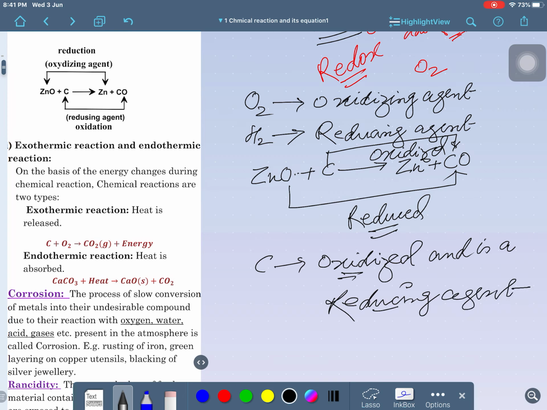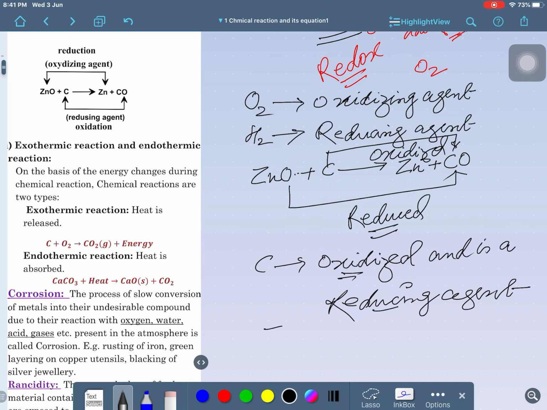Why? Because ZnO has to say thank you to carbon that it has taken its oxygen, is that clear? Okay, you have taken my problem away, this oxygen. So, the compound which leaves oxygen is said to be reduced, but it is the reason for the oxidation process, is that clear?